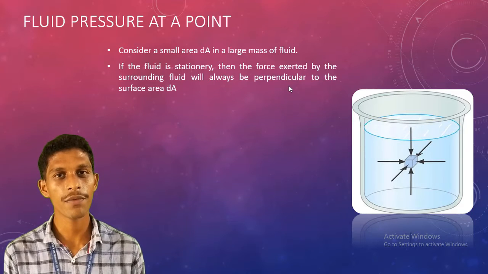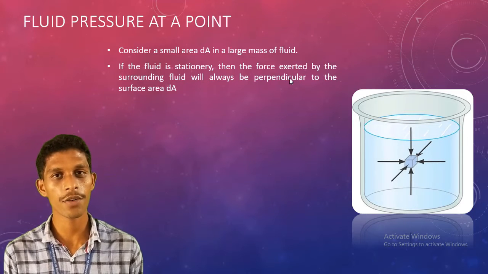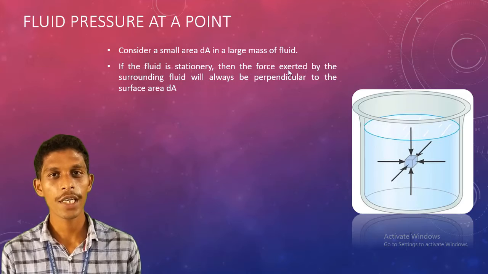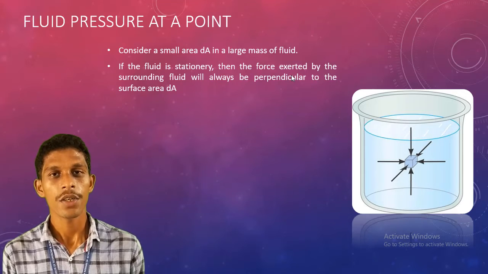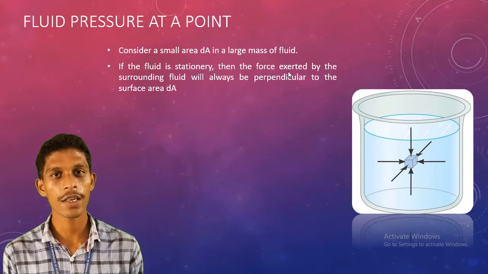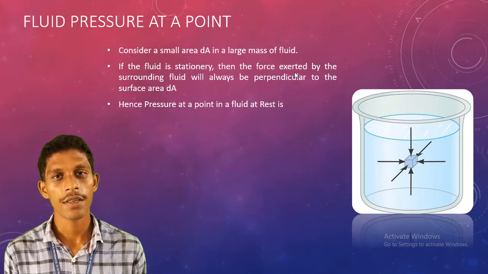The forces acting on the surface of the element we have selected are perpendicular to the surface, because the fluid is stationary. On the elemental area, the forces will act in the perpendicular direction. So what about the pressure here?